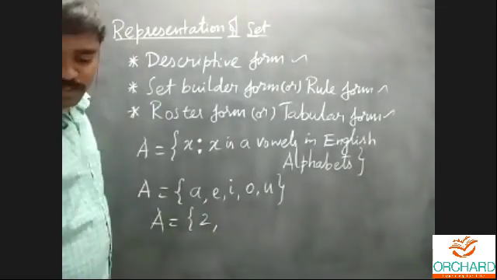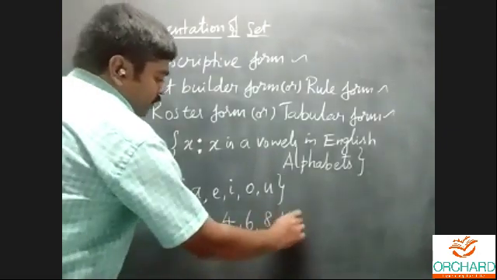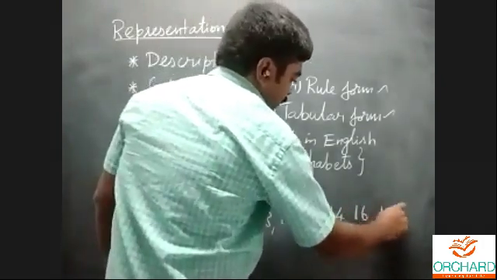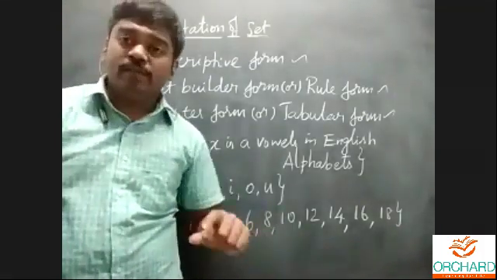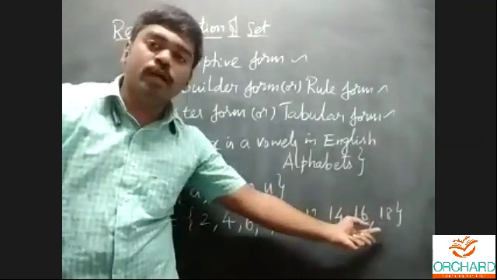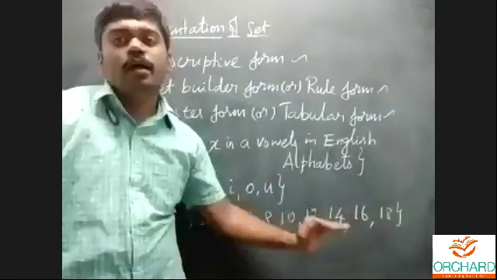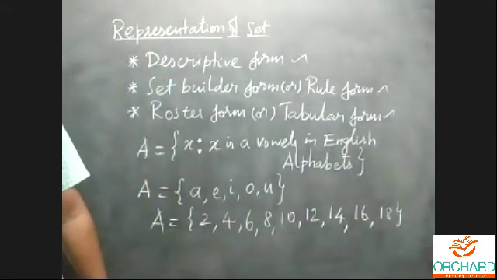Oh, even natural numbers, sorry. Okay, 2, 4, 6, 8, 10, 12, 14, 16, 18. Because it is less than 20, you cannot include the value 20. Less than or equal to means you must include the value 20. But here they have given only less than 20, so till 18 you can write. Yeah, 2 to 18. These are your even numbers.